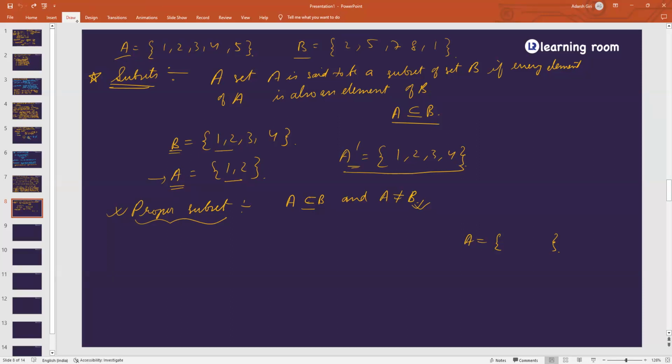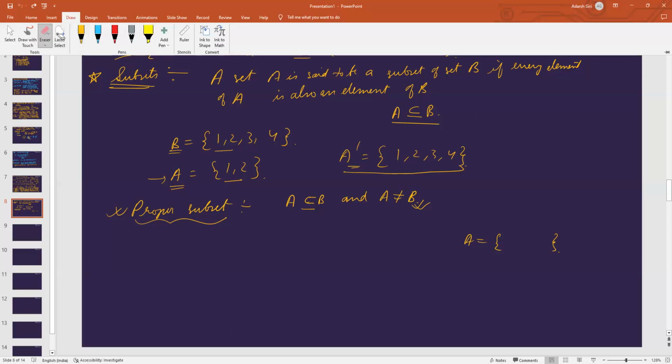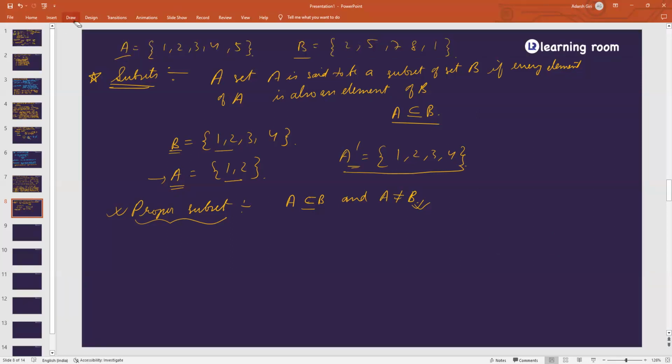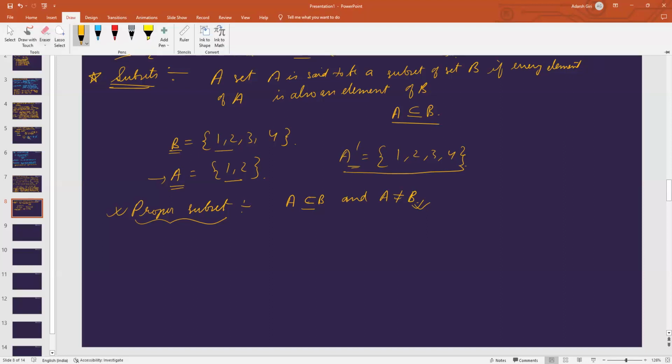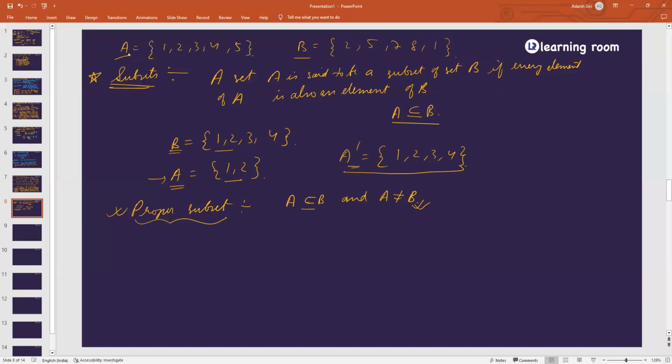Right? Okay, sir. Any doubt till here? Proper subset and subset? No, sir. Ritika, any doubt till here? No, sir. Tanushri, any doubt? Akhil, any doubt? No, sir. Okay, good. Now, let us study the properties of subsets. What are the properties of subsets?